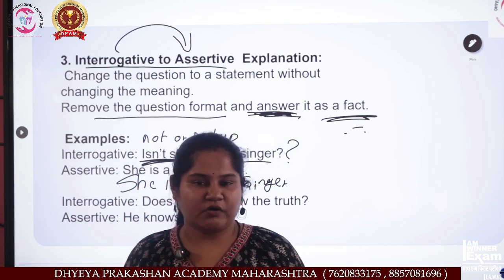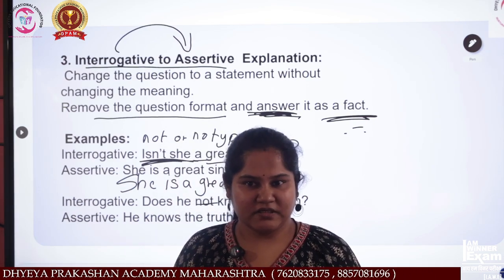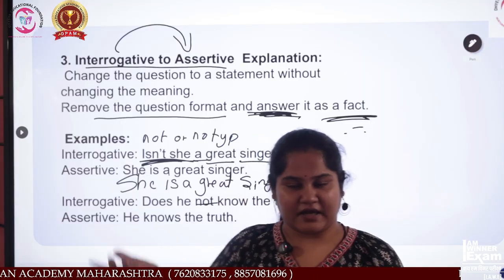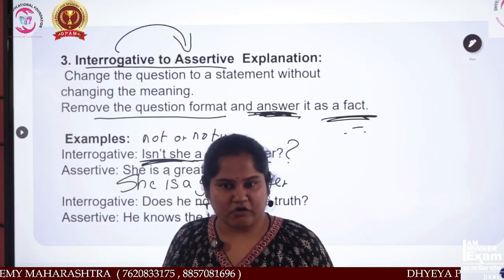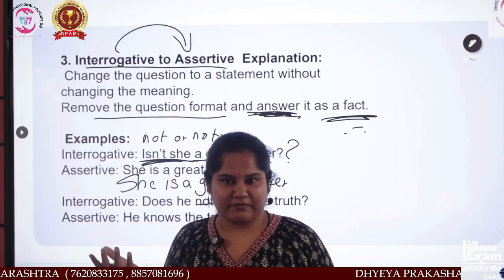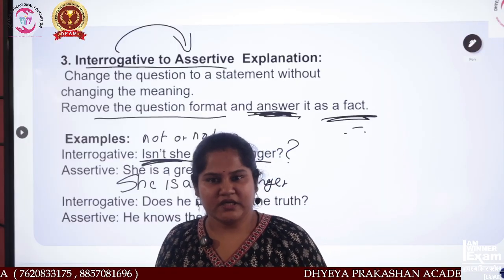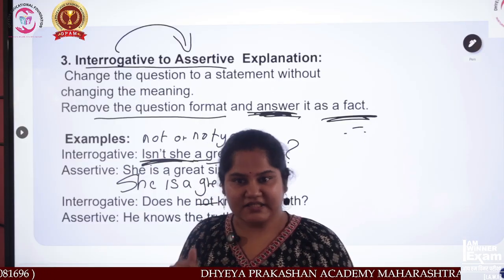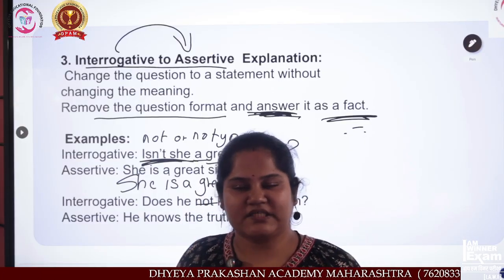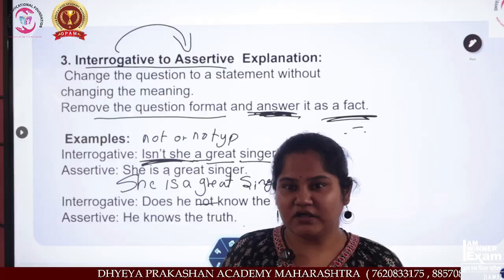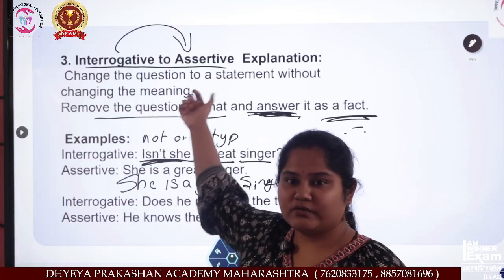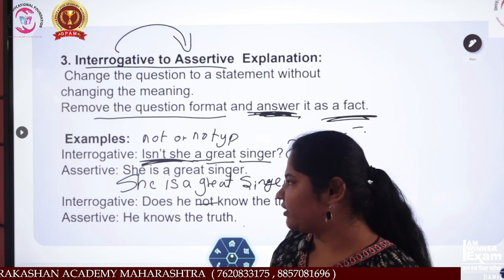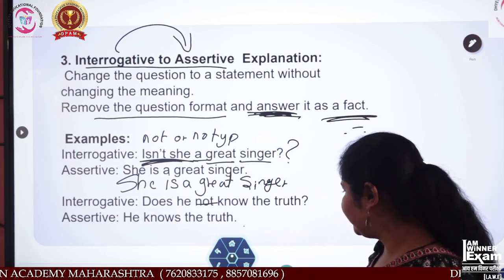We talk about old memories, right? And if you suddenly remember another guy who was also your friend, you say: Is he going to college? Your friend says, yes, he's also going to college, but XYZ is his college name. That is what? Interrogative to assertive. Understand? Okay, I am telling you in a very simple way.